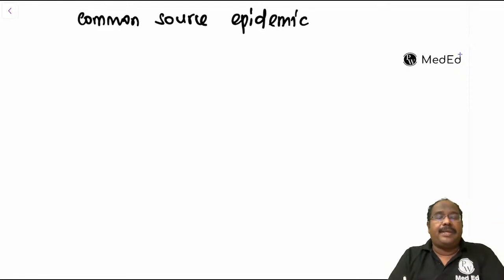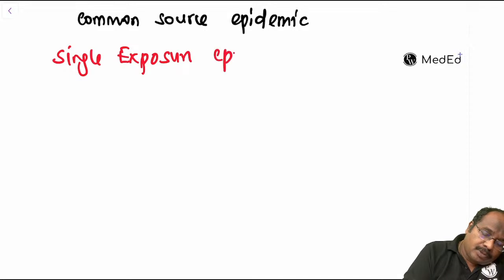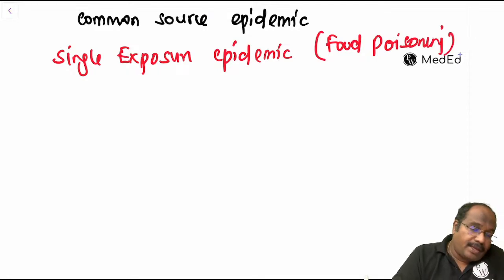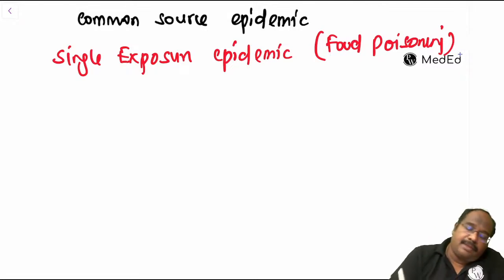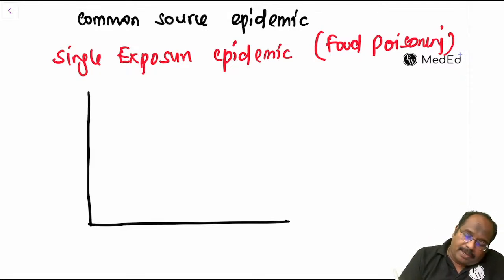Common source epidemics: you can find a single exposure epidemic. The simplest example is food poisoning. Suppose they are making non-vegetarian food in your hostel, and let us assume all of you are taking the food. So this is the epidemic curve.